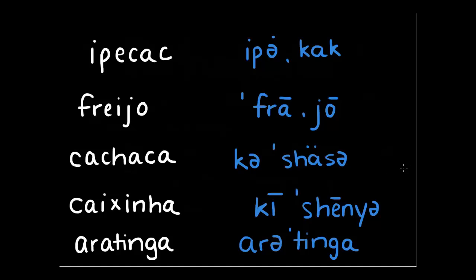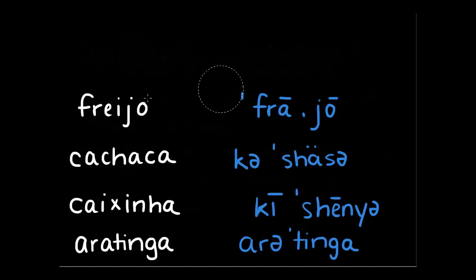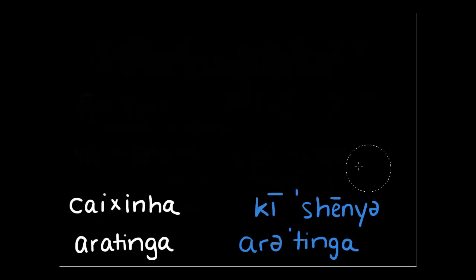And just to recap, the first 5 words were capoeira, berimbau, seringueiro, savelia, and calema. And along with ipecac, freio, cachaça, caixinha, and aratinga, here are our 10 Portuguese words, and we'll come back to these 10 in the next video once we're done analyzing all the rules and spelling patterns of Portuguese, and we'll see if we can decipher their spellings and their pronunciations. Okay, so ipecac, freio, cachaça, caixinha, and aratinga. So those were our words, and we'll jump right into our vowel sounds.